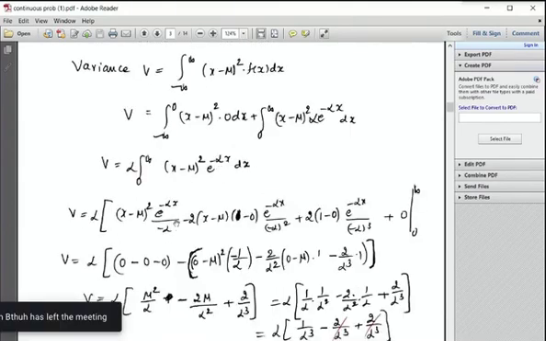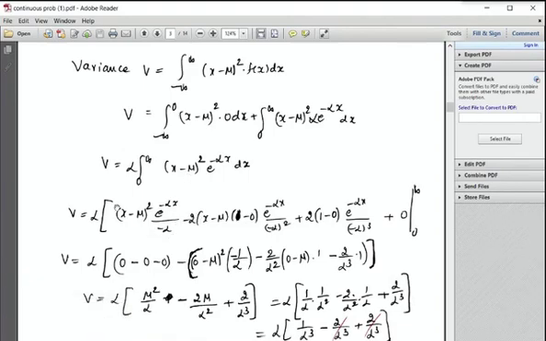There is the integral of e power minus alpha x, which is e power minus alpha x by minus alpha, with alternate signs, minus. The derivative of x minus mu whole square is what? 2 times x minus mu, into, you have to continue the chain rule.